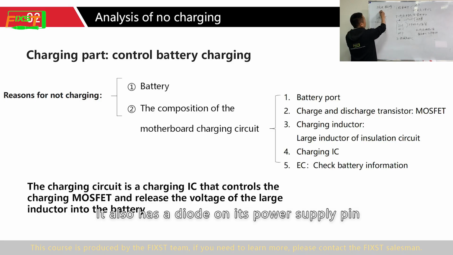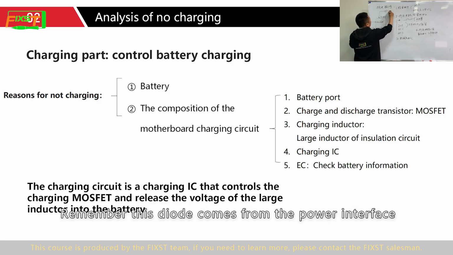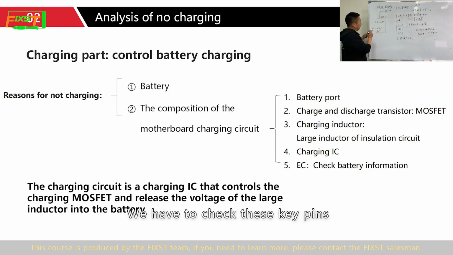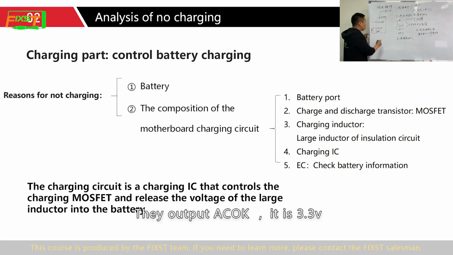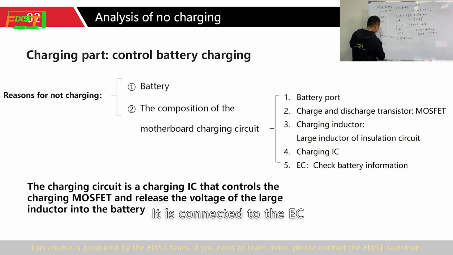It also has a diode on the power supply pin. Remember, this diode comes from the power interface. We have to check these key pins. The output ACOK is 3.3 volts. It is connected to the EC.